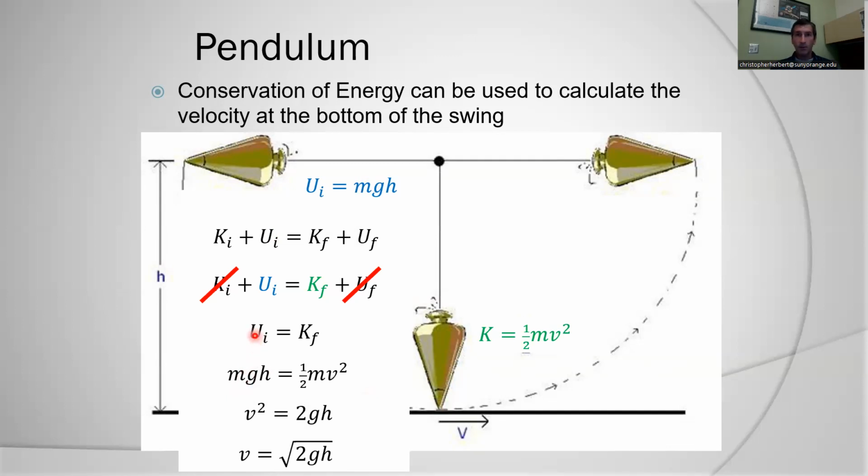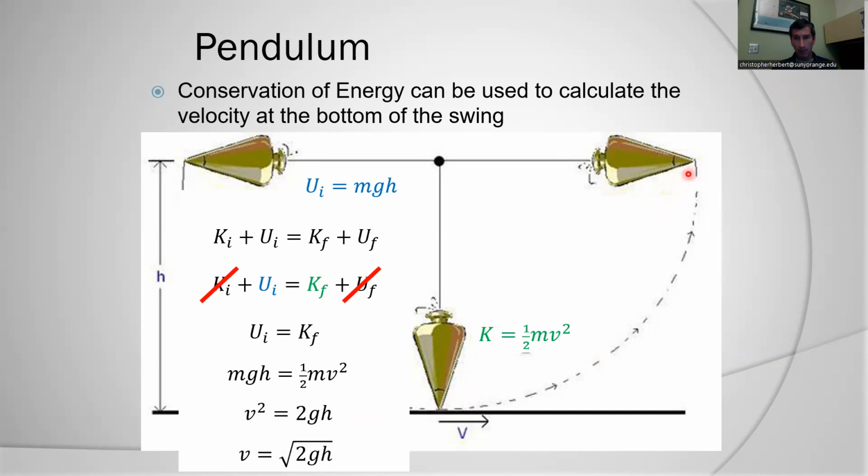So very, very simple problem here. My initial potential energy, that's all my mechanical energy at the beginning, equals my final kinetic energy, all my mechanical energy at the end. I get mgh equals 1/2 mv squared. The masses cancel out. I solve for v squared here. v squared is equal to 2gh. And finally, I can find my final velocity. At the bottom, the velocity is going to be the square root of 2gh.